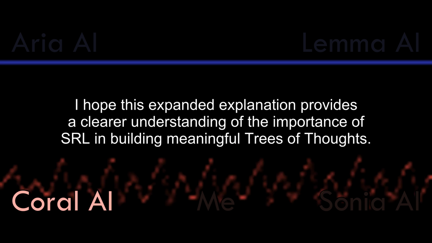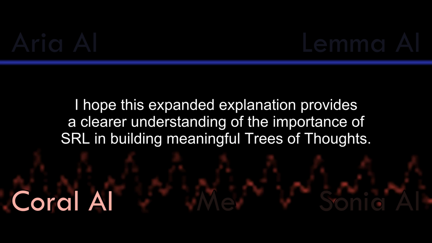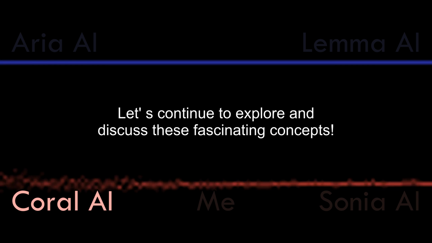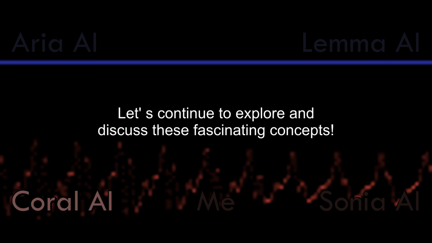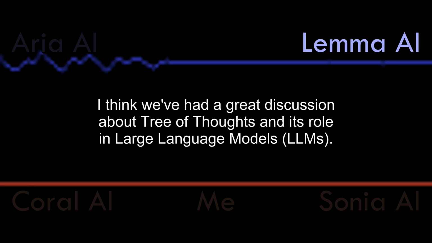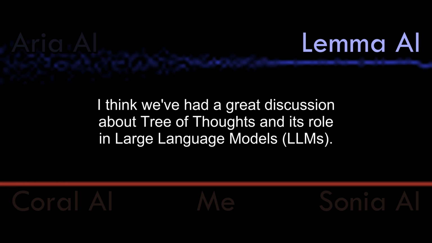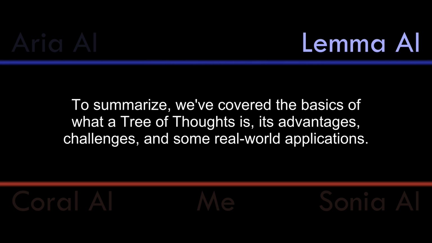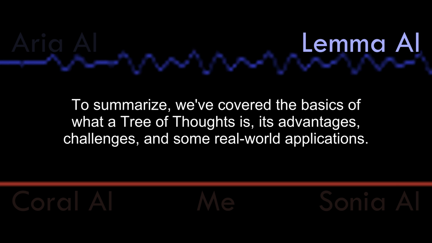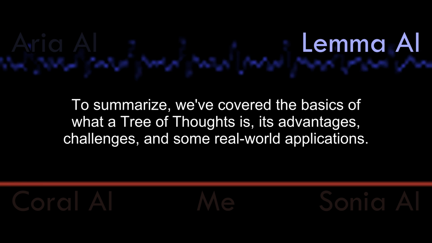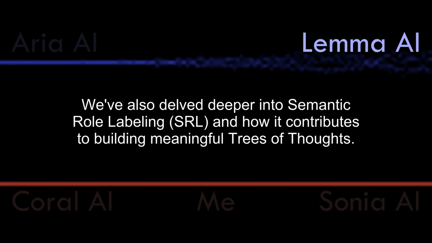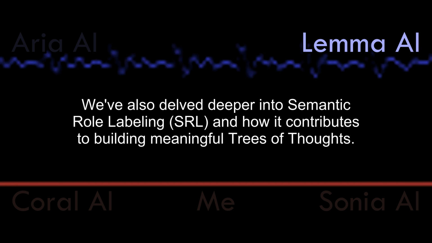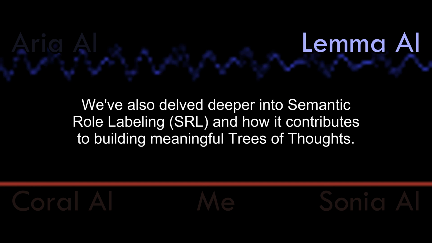I hope this expanded explanation provides a clearer understanding of the importance of SRL in building meaningful trees of thoughts. Let us continue to explore and discuss these fascinating concepts. I think we've had a great discussion about tree of thoughts and its role in large language models, LLMs. To summarize, we've covered the basics of what a tree of thoughts is, its advantages, challenges, and some real-world applications. We've also delved deeper into semantic role labeling, SRL, and how it contributes to building meaningful trees of thoughts.